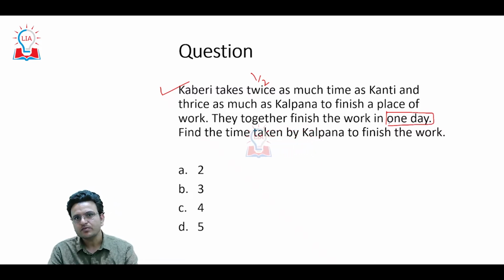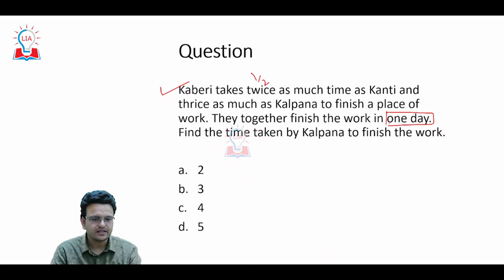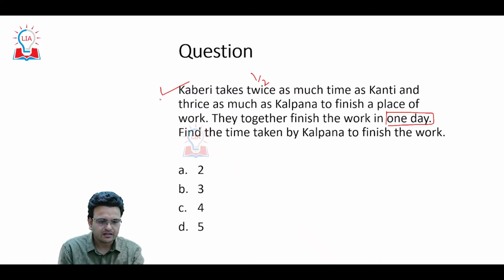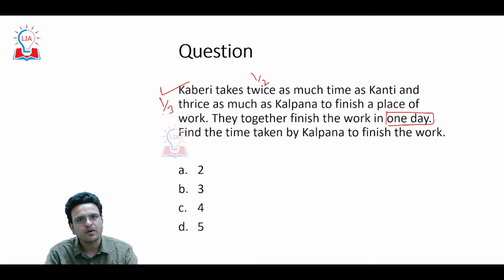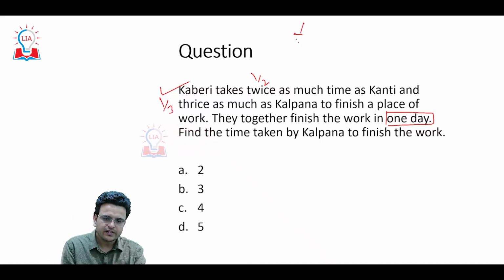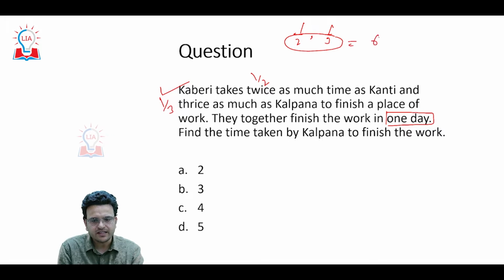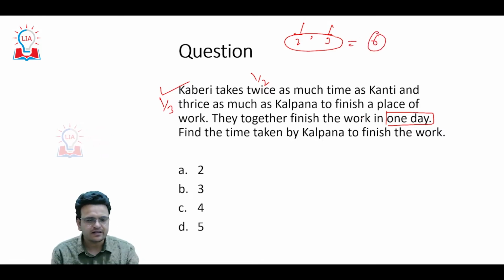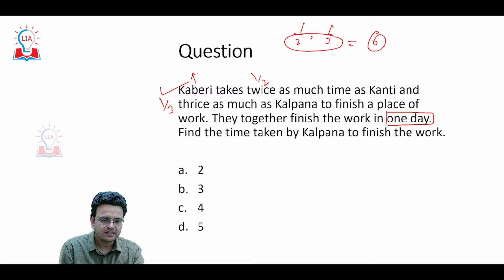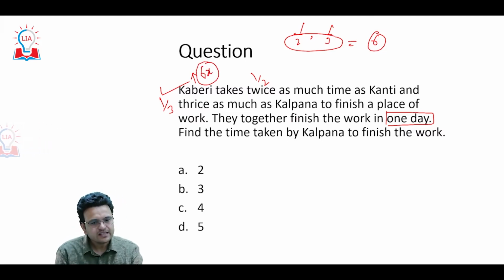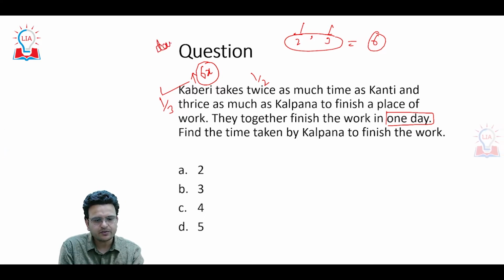In ratio and proportion, I will discuss one concept. Here Kaveri takes twice as much time as Kanti and thrice as much as Kalpana. So here 1 by 2 and 1 by 3. You can take the LCM of 2 and 3, which will be 6. So we can consider that Kaveri is taking 6x days to complete a piece of work.